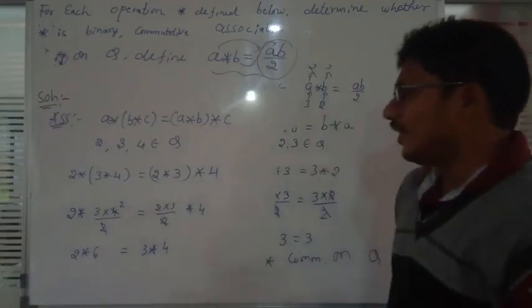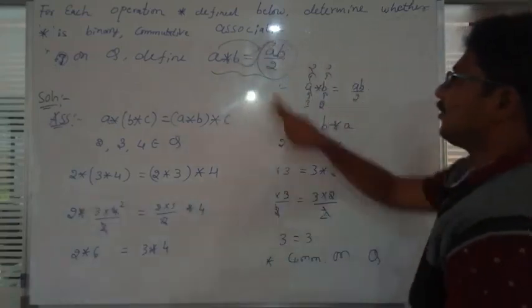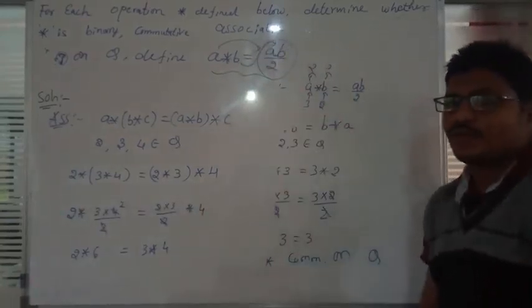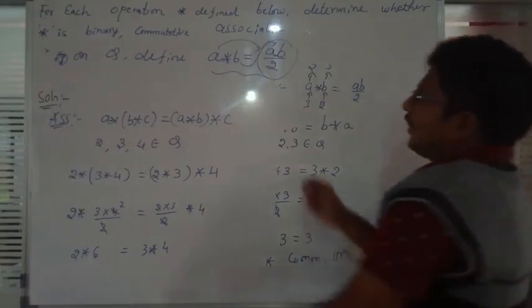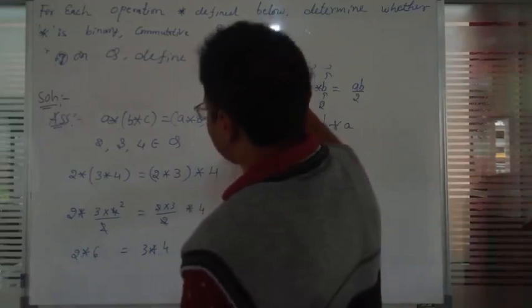Now again we apply the operation between these two values. 2 star 6 means AB by 2: wherever there is A fill 2, wherever there is B fill 6.